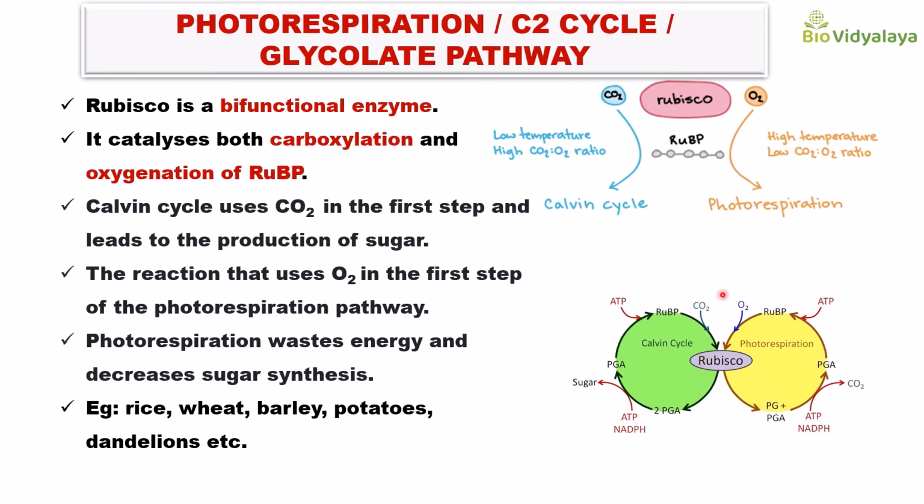Here you can see that carbon dioxide is fixed. This is the Calvin cycle, and by mistake the same RuBisCO fixes oxygen and that leads to photorespiration. Here carbon dioxide is released. So photorespiration wastes energy and decreases sugar synthesis. Examples of such plants are rice, wheat, barley, potato, dandelions, etc.